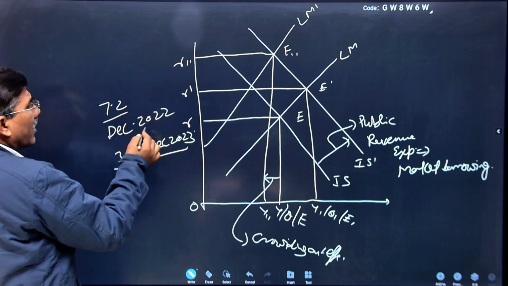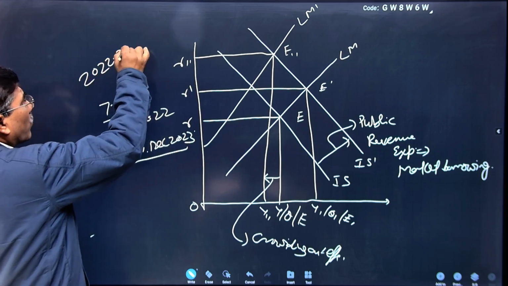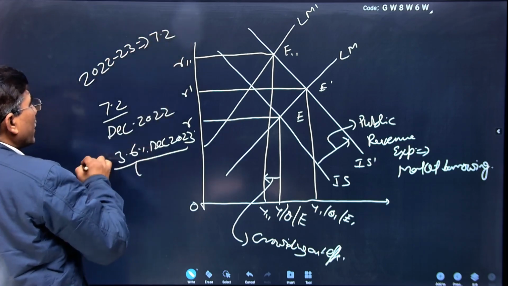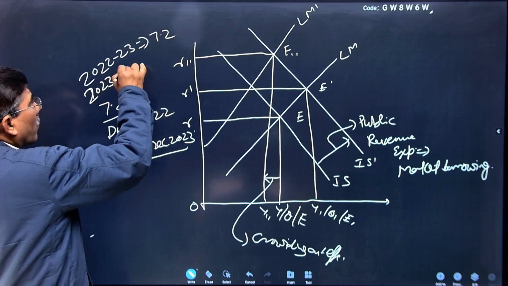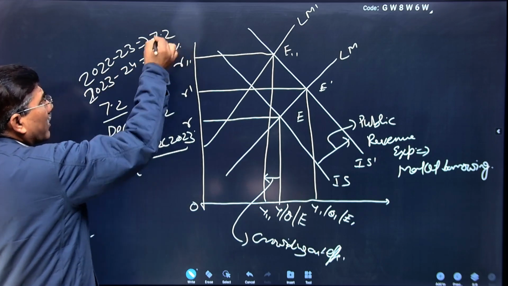As for the level of national income, during the financial year 2022-23 the growth rate of GDP was 7.2, and in 2023-24 it is expected to be 7.3%, higher than the previous year.